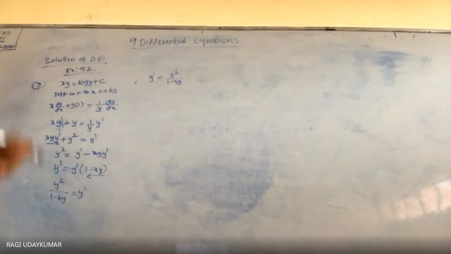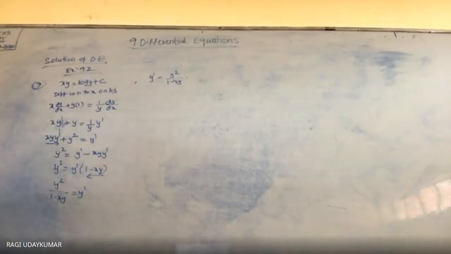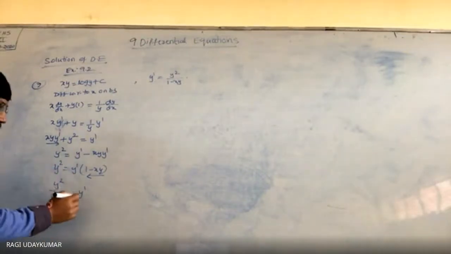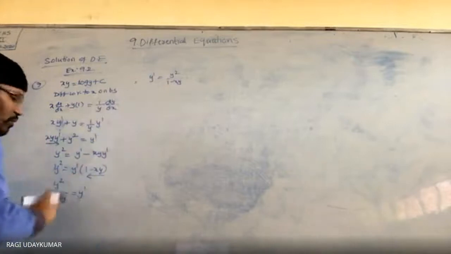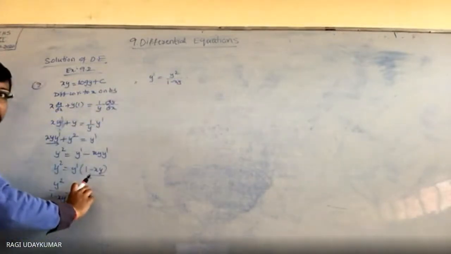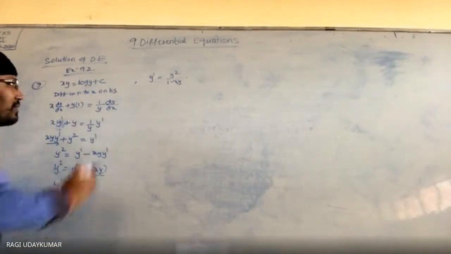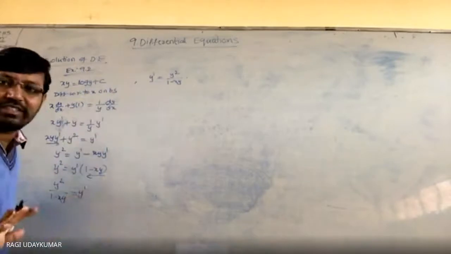So we got the differential equation. Actually, what we did here is we formed the differential equation from the solution. Solution से differential equation form कर लिया. So here after forming like this, y dash क्या दे दिया है वो substitute कर लो. y dash is y square by 1 minus xy, substitute कर लो. So LHS and RHS both are equal, you are getting. Therefore this is the solution of this differential equation.